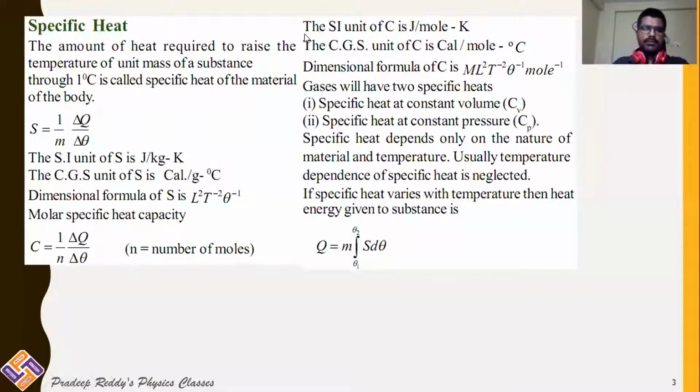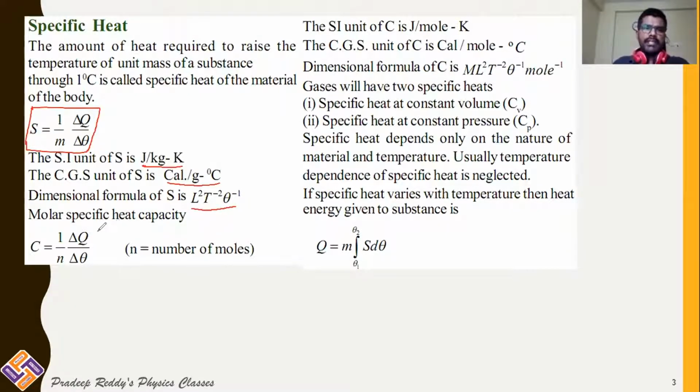Already we have discussed what is specific heat. Specific heat can be defined as S is equal to 1 by m into delta Q by delta theta, where delta theta is change in the temperature. SI unit of specific heat is joule per kg per Kelvin. CGS unit of specific heat is calorie per gram degree Celsius. Dimensional formula of specific heat is L square T power minus 2 into theta power minus 1.